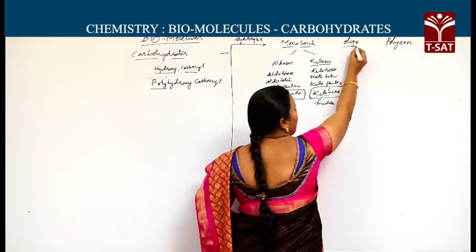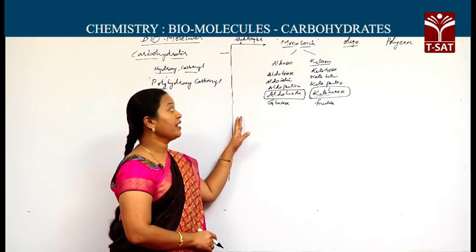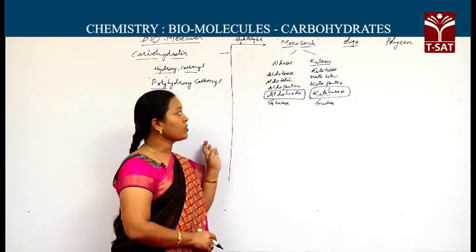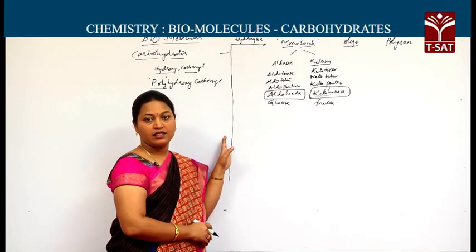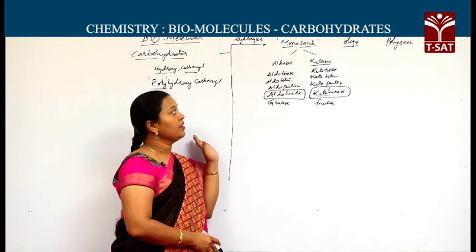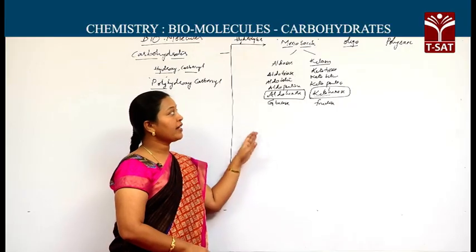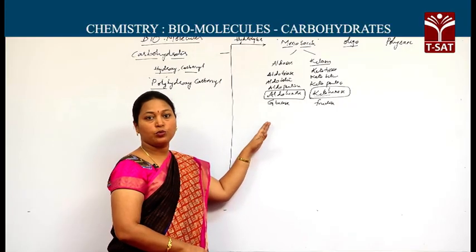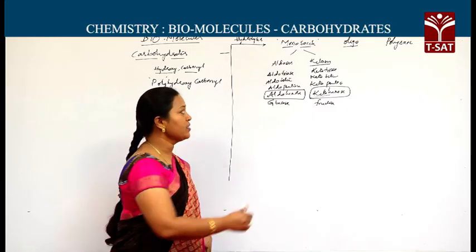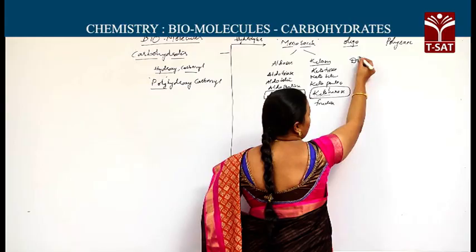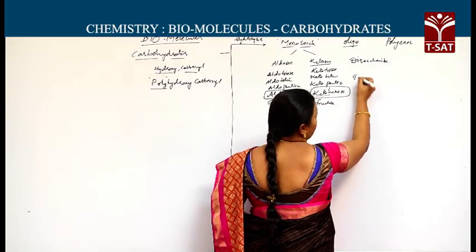Next, oligosaccharides. Oligo means few. When oligosaccharide is hydrolyzed we will get 2 to 9 monosaccharides. As I said, a monosaccharide cannot be further hydrolyzed, and we get 2 to many monosaccharides by the hydrolysis of oligosaccharides, because an oligosaccharide is formed by the combination of 2 or 3 or 4 units, based on the units present. The types are disaccharide, trisaccharide.